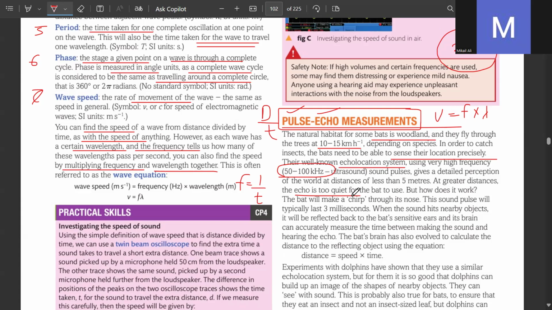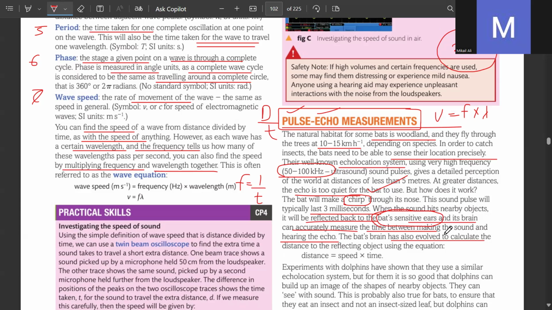But how does it work? The bat will make a chirp sound, not a squeak, kind of like a chirp through its nose, and the sound pulse will typically last 3 milliseconds. When the sound hits nearby objects, it is reflected back to the bat's sensitive ears, and its brain can accurately measure the time between making the sound and hearing the echo. The bat's brain also knows how far away it is. Their ears are very sensitive. God has given them no eyes, but very, very sensitive ears, even more sensitive than ours, so that they can hear the tiniest echo.